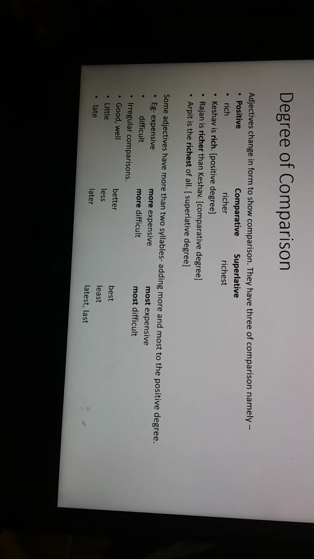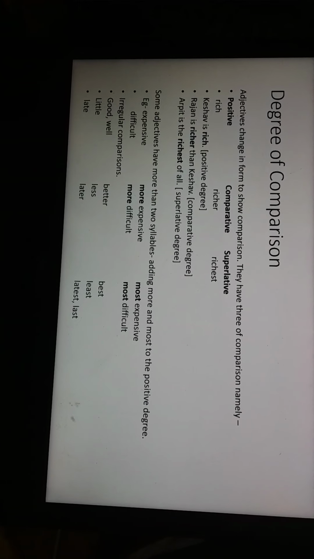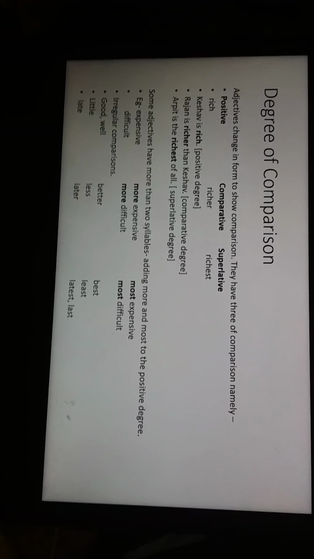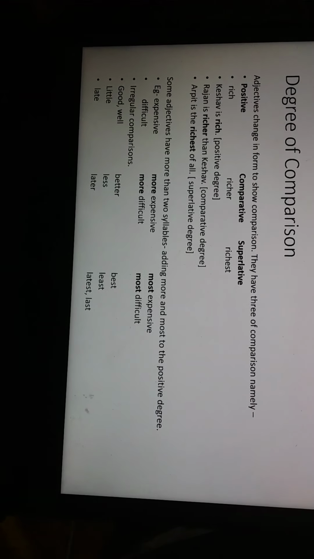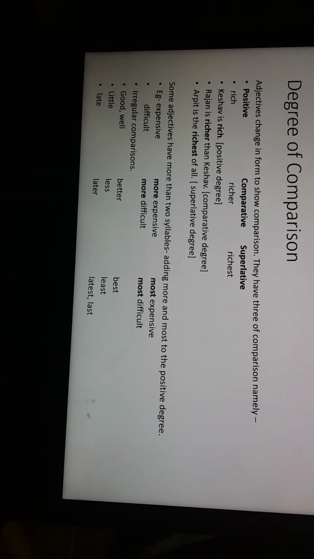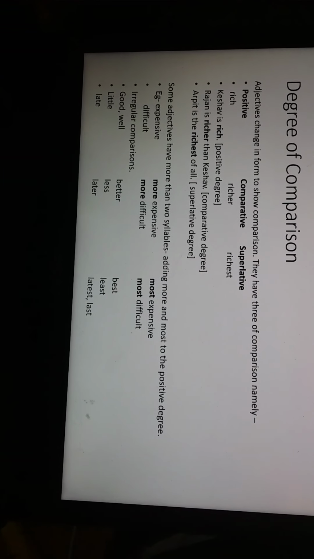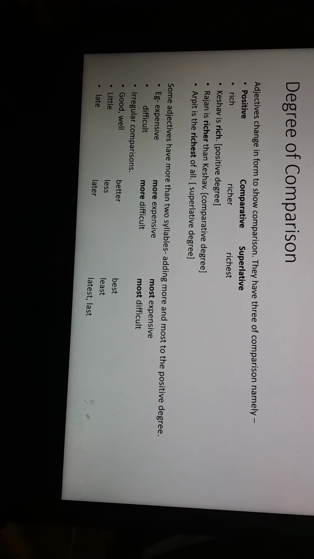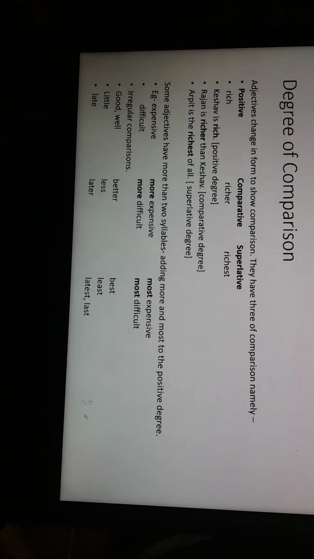Some adjectives have more than two syllables, so we add more and most to the positive degree. For example, expensive. You can't say expensiver and you can't say expensivest. There are no such words like that. So you say more expensive, most expensive. In the same way, difficult. You can't say difficulter or difficultest. It is wrong. There is no such word. So it is difficult, more difficult, most difficult.